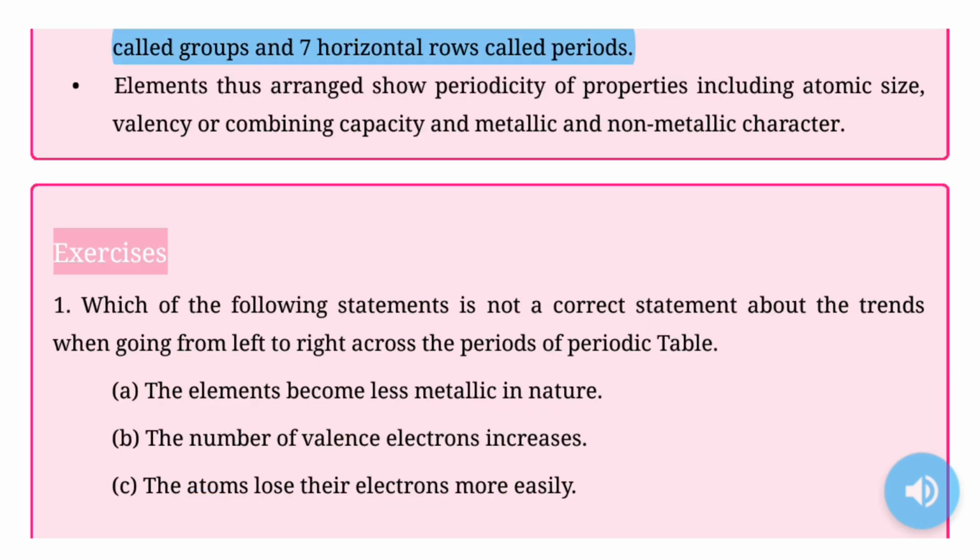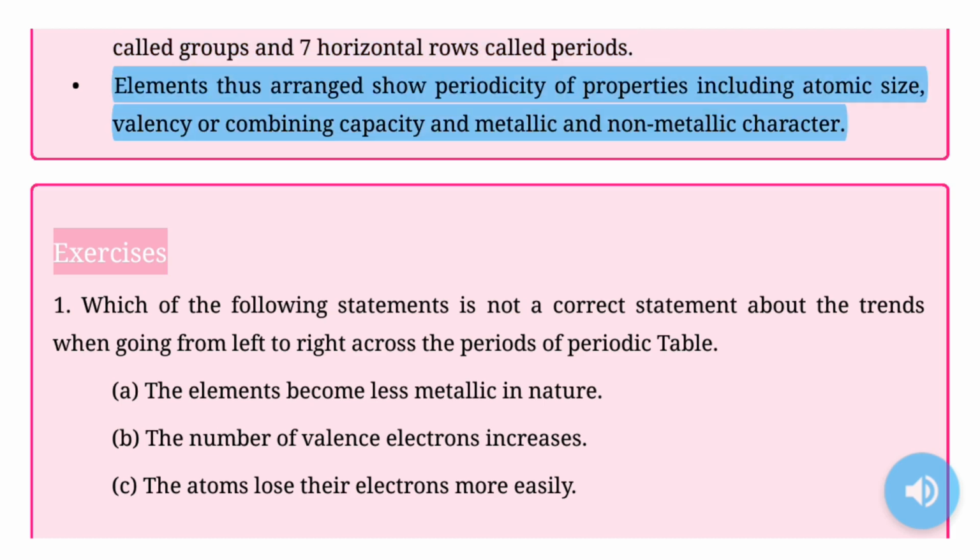Elements in the modern periodic table are arranged in 18 vertical columns called groups, and 7 horizontal rows called periods. Elements thus arranged show periodicity of properties including atomic size, valency or combining capacity, and metallic and non-metallic character.